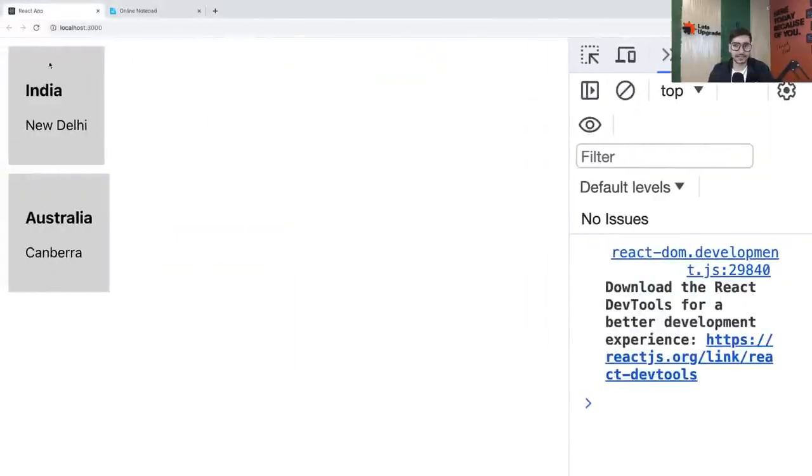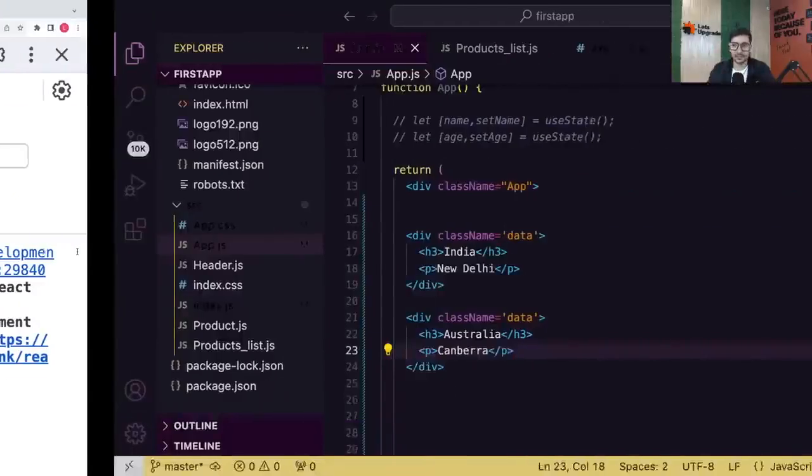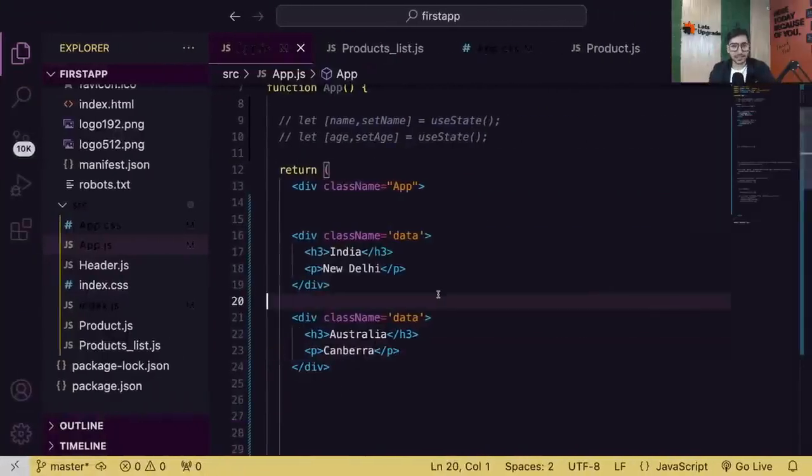So I have India's data. In future, it can be products, it can be users, it can be whatever data you want. Right now, it's simply country and its capital. Right now, you can see I'm hard coding my data. But this data can actually come from anywhere. This data will most probably come from an API, which will look like this.